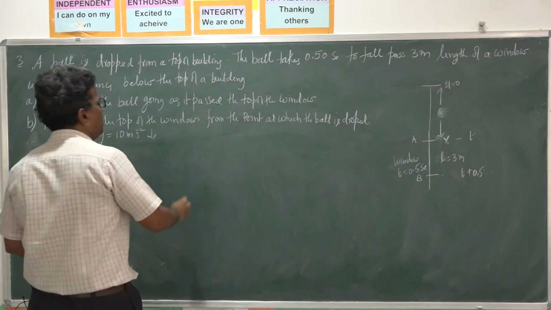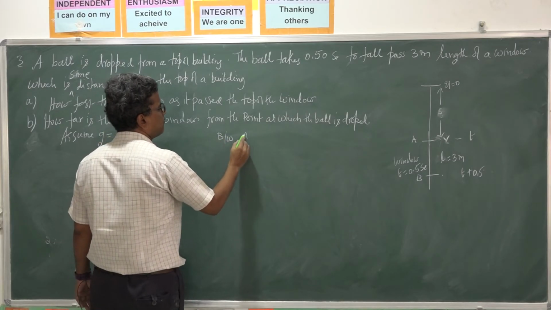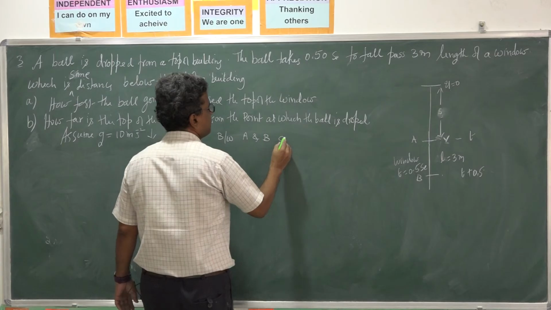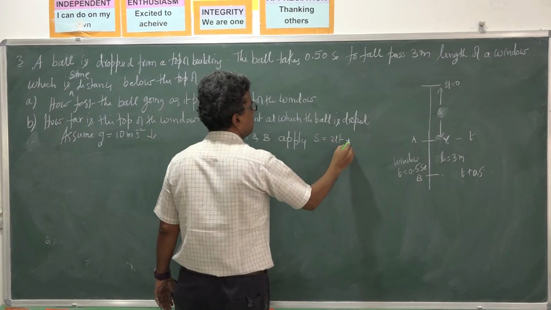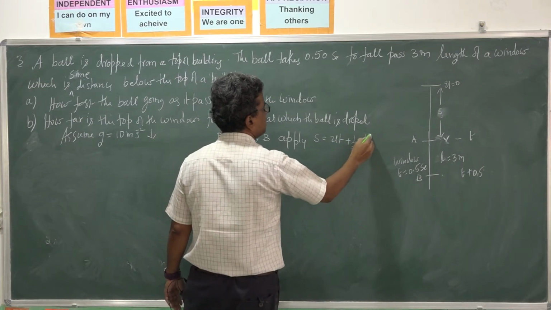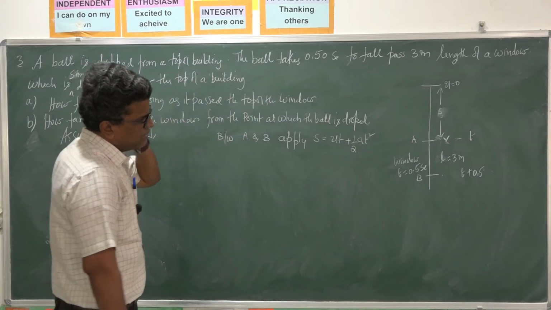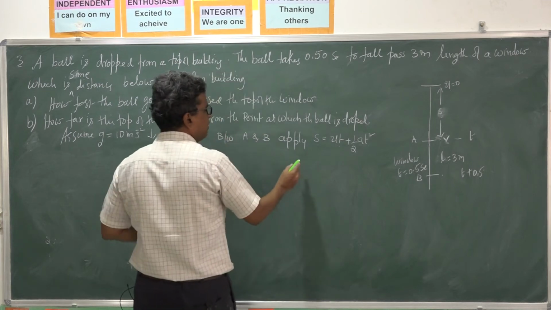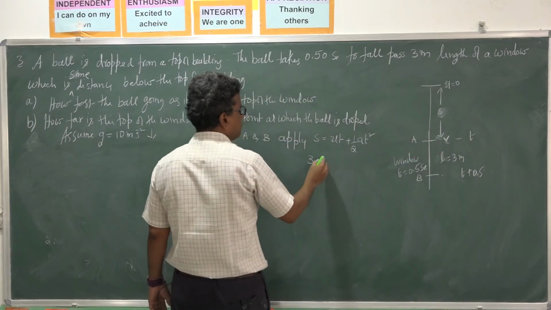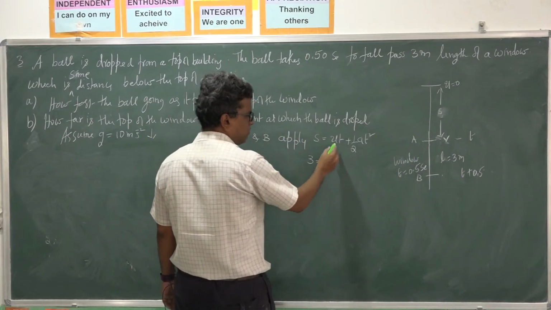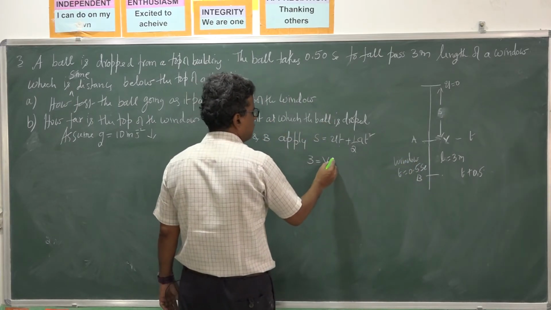Between A and B, apply S is equal to ut plus half at squared. We know a, t and S. S is L, the length of the window, 3 meters, with initial velocity V here, and to cross this window, distance AB, it travels for a time of 0.5 seconds.